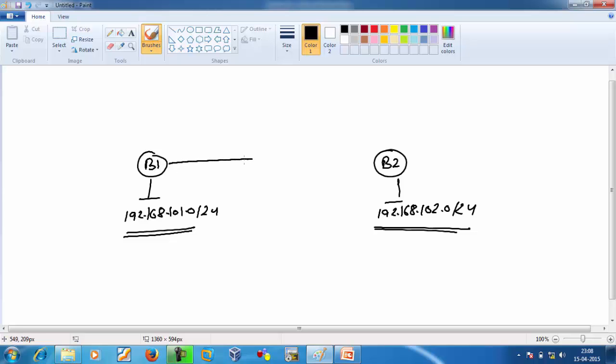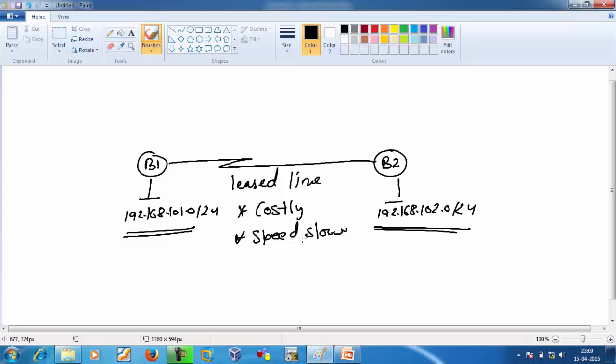If we purchase a leased line from branch 1 to branch 2, a dedicated line, that is called a leased line. Now it is costly, and if we talk about speed, the speed will be slow. But here we get one thing, that is security. If you purchase a leased line, you completely own it. No one has the right to access it.